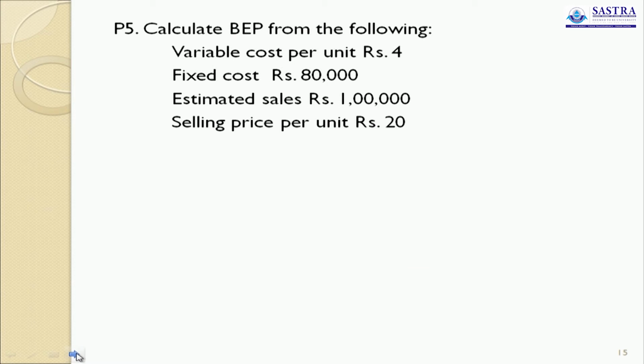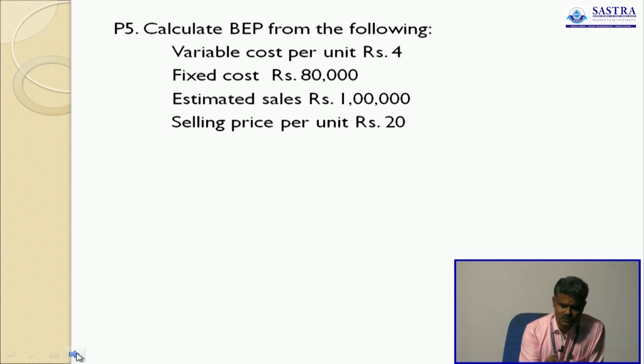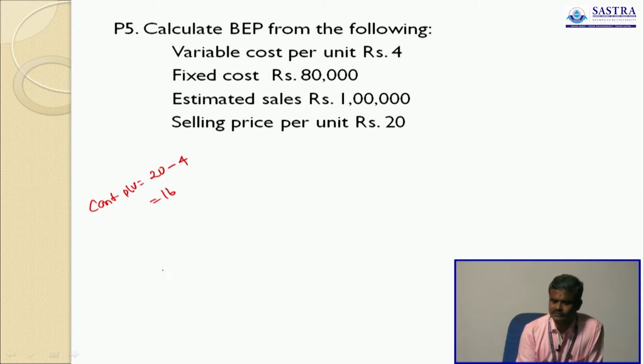Calculate break-even point from the following. Variable cost per unit 4, fixed cost 80,000, estimated sales 1 lakh, selling price per unit 20. Very simple. Variable cost per unit 4, selling price 20. So contribution per unit is 20 minus 4, 16. Contribution per unit is 16.